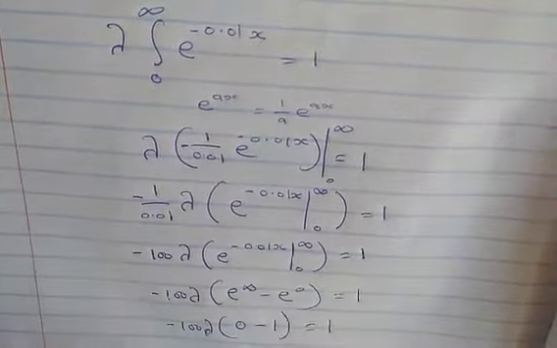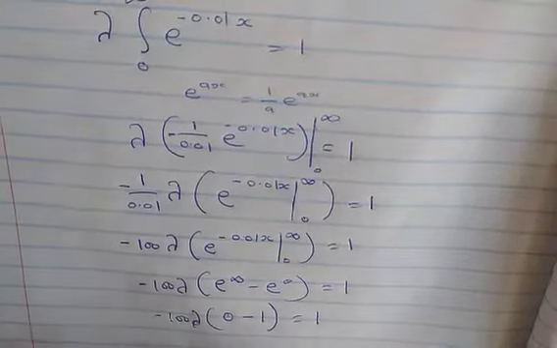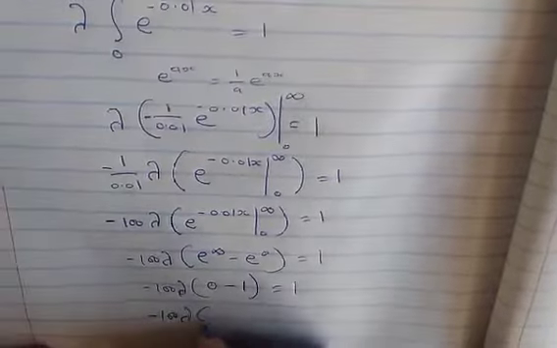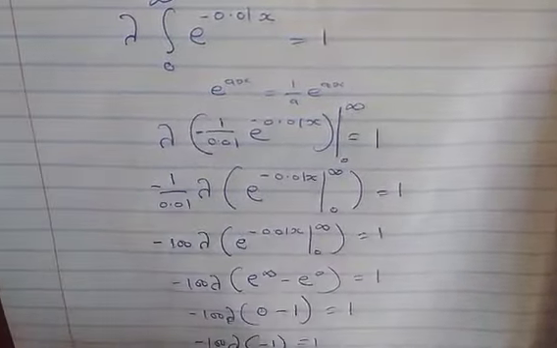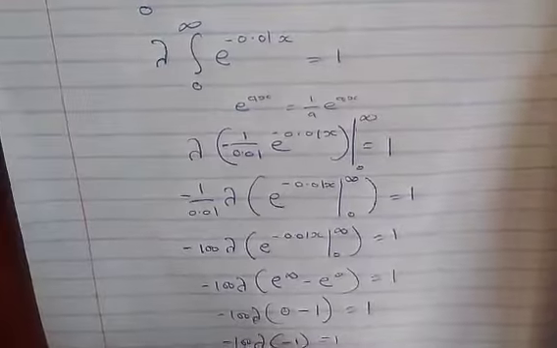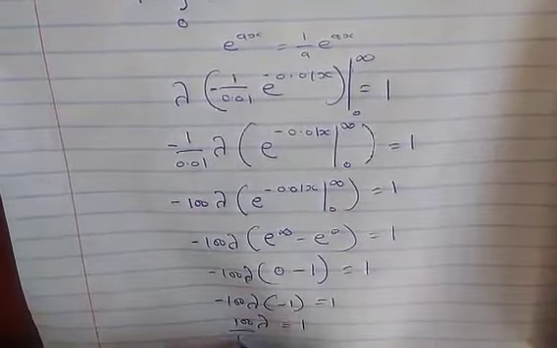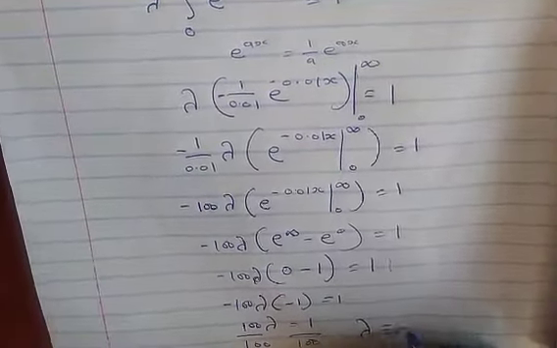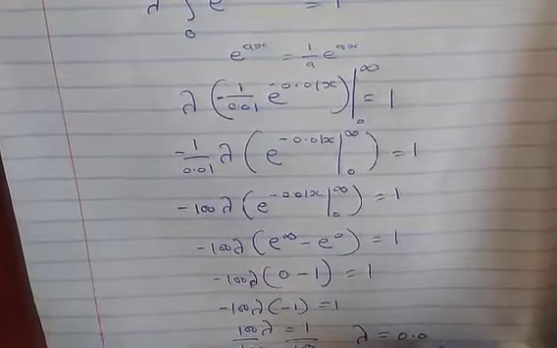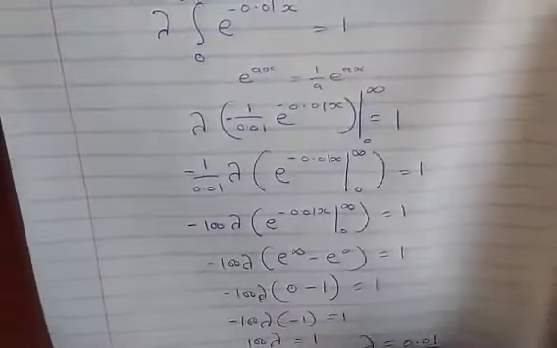Now we have negative 100 lambda into negative 1 equals 1. If we multiply out, we get 100 lambda equals 1. We divide both sides by 100, and our lambda will be equal to 0.01. By solving for lambda, we have answered part 1 of the equation.